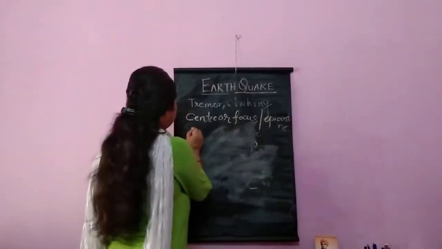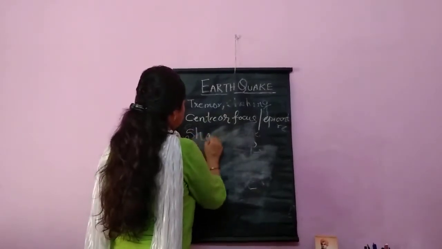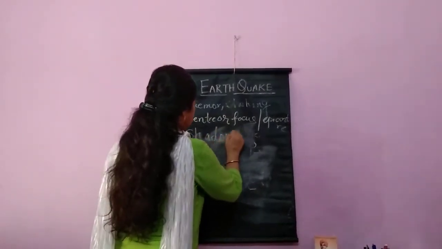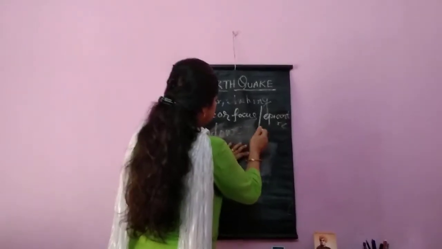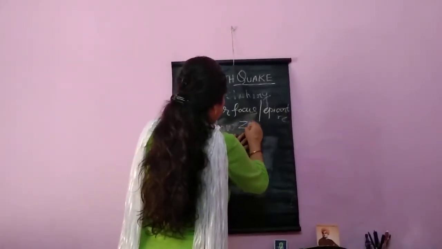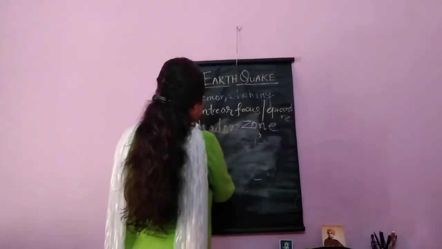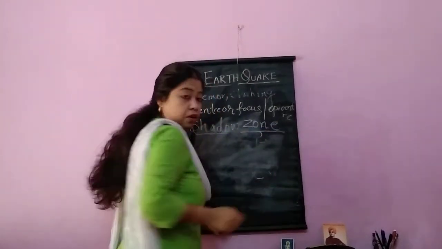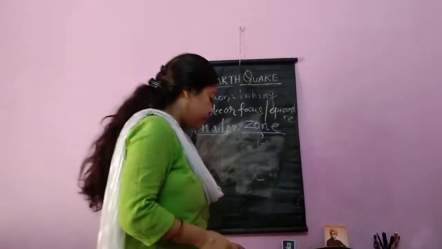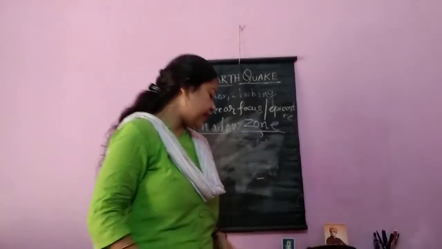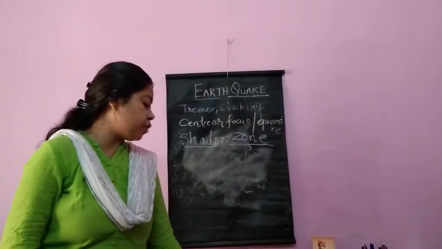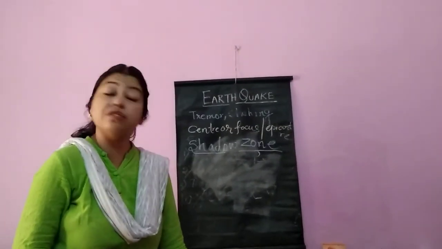What is shadow zone? Shadow zone are the areas on the earth where earthquake waves do not reach.